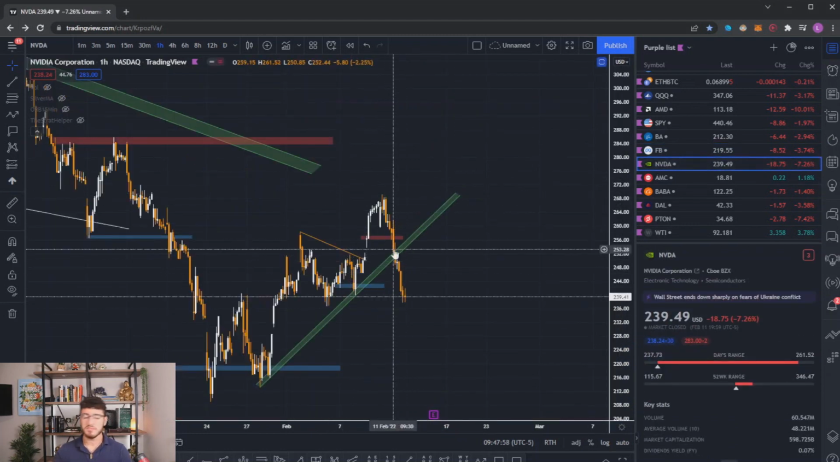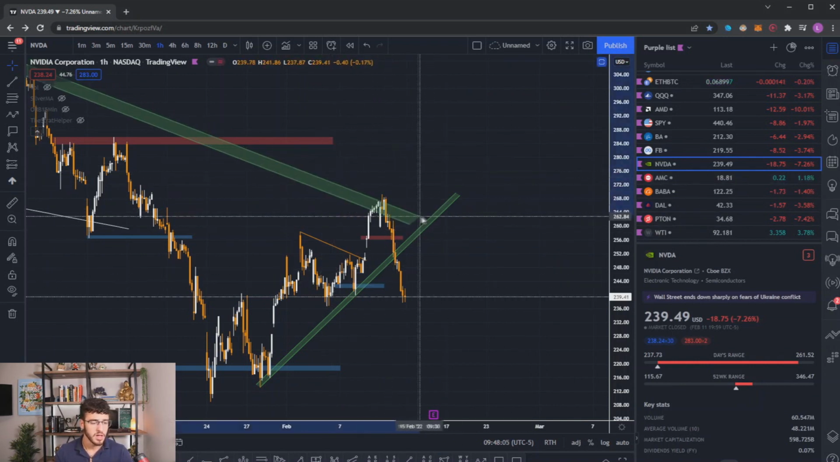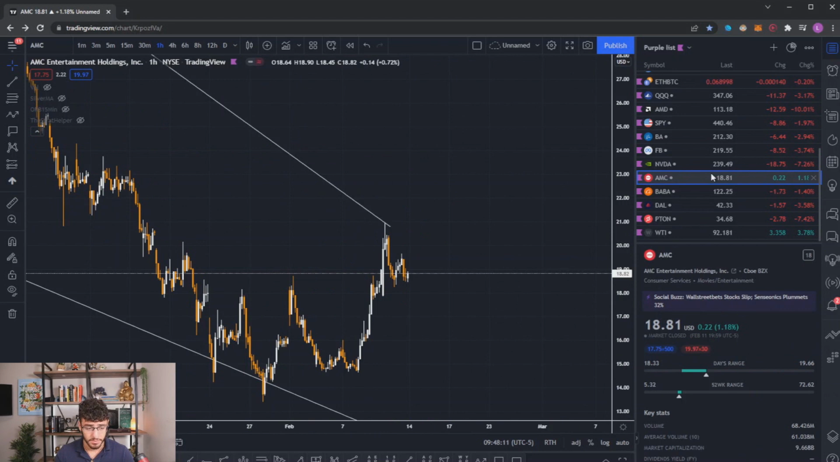Nvidia looks the same as AMD. They're obviously going to follow each other because they are both positively correlated as semiconductors. We also have some bearish technicals for AMD, such as the retest of this resistance line and also the break of this support. So looking for lower prices on Nvidia.